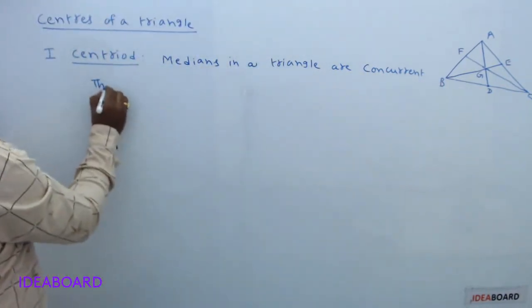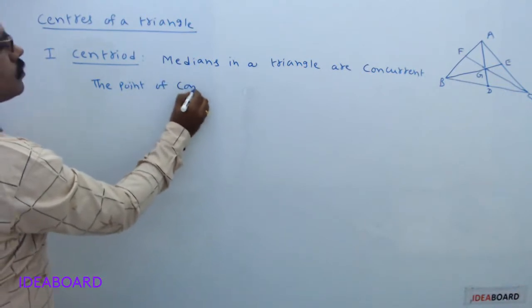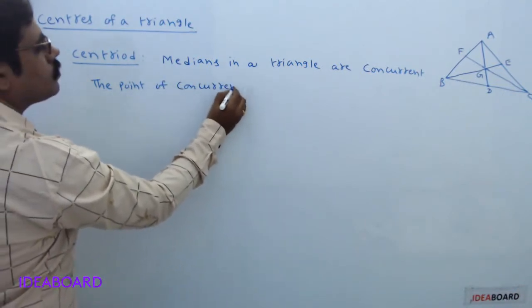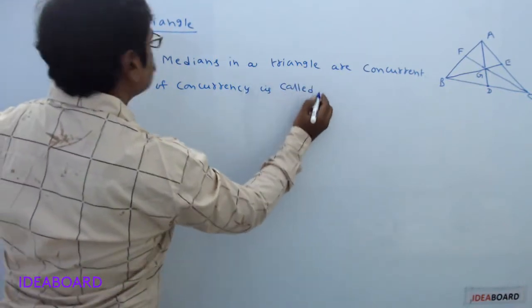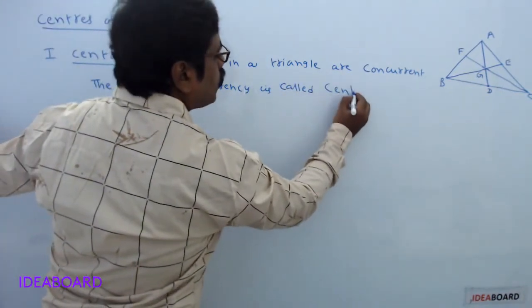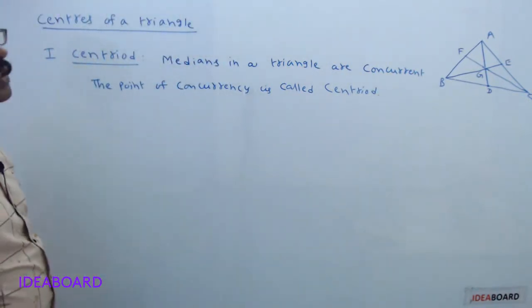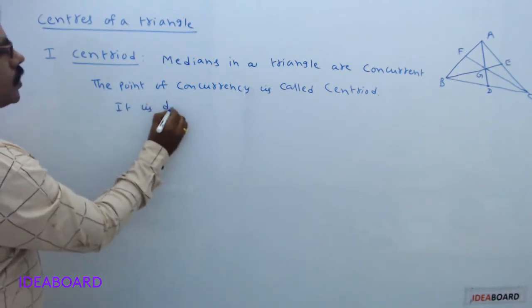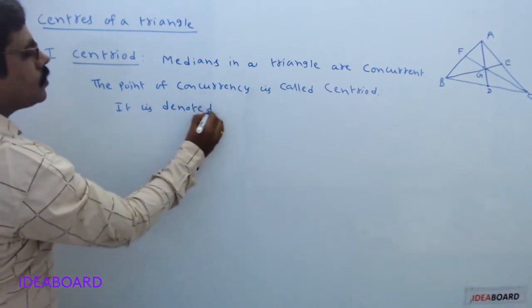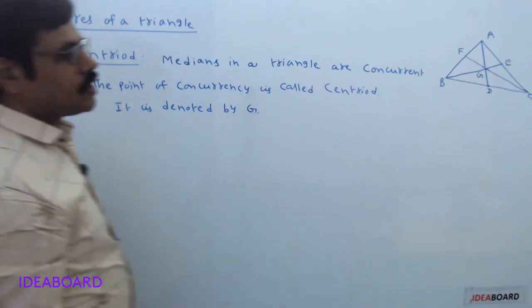The point of concurrency is called centroid. Centroid is denoted with a letter G. So it is denoted by the letter capital G.